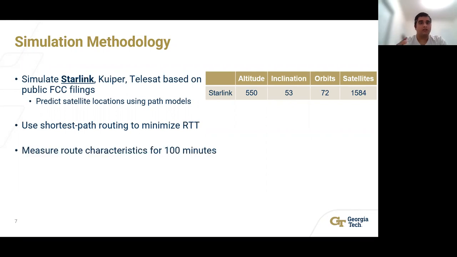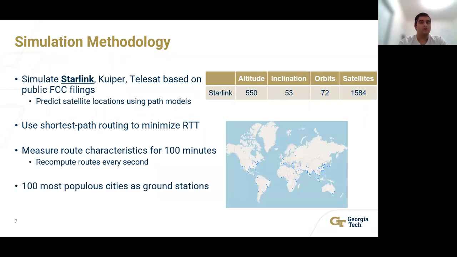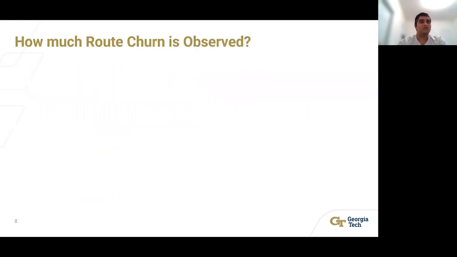We measure route characteristics for a total of 100 minutes while recomputing routes every second. For our workload, we look at the 100 most populous cities as ground stations, resulting in about 5,000 source destination pairs. These 5,000 pairs for a total of 100 minutes result in nearly 600,000 routes being observed. I would like to repeat here that all these routes were the shortest ones at some point during these 100 minutes. So now let's get into the more interesting parts.